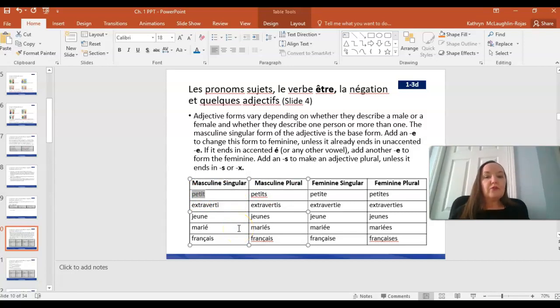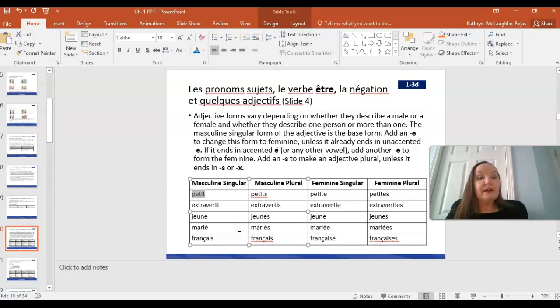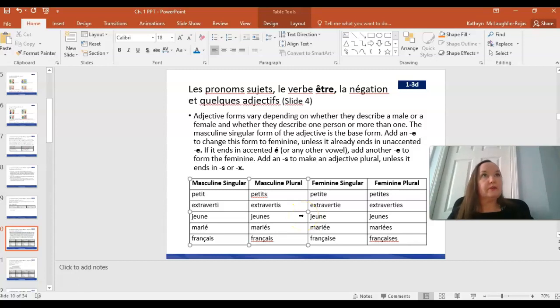If I am referring to a group of guys or a mixed group of girls and guys, that's going to be the masculine plural form. So I need to add an S to the end, and it is pronounced petit. It doesn't change. We just have to add the S to show that it's describing this group of people, either all male or mixed male and female.